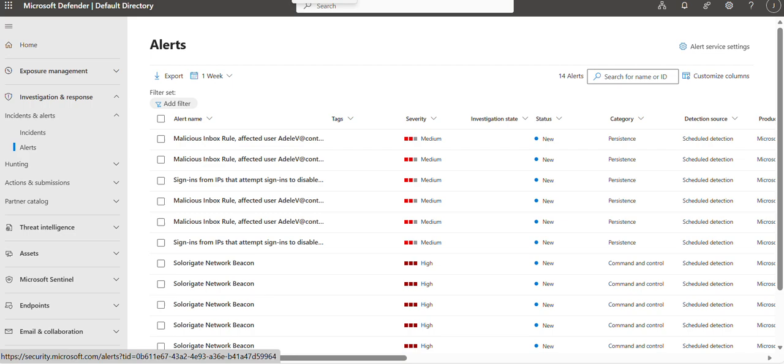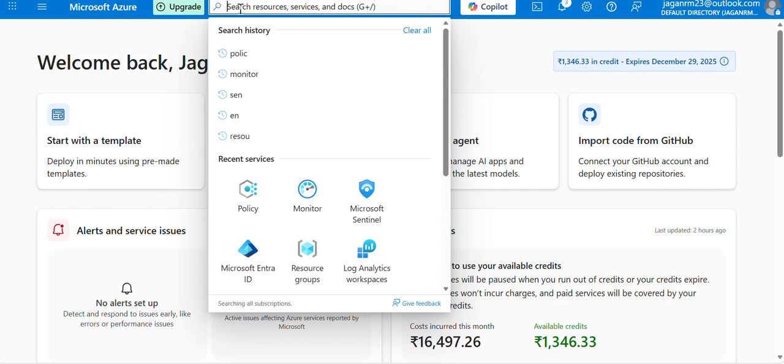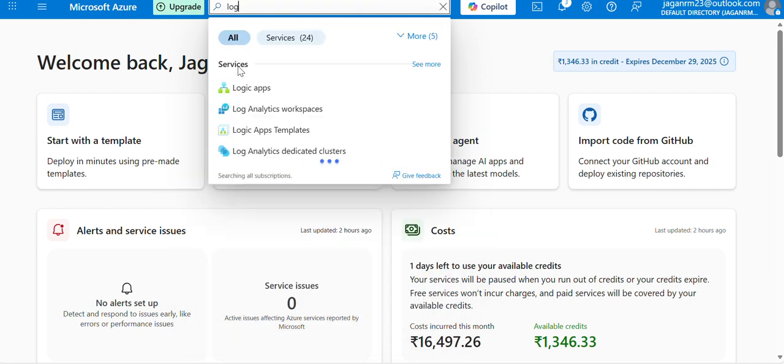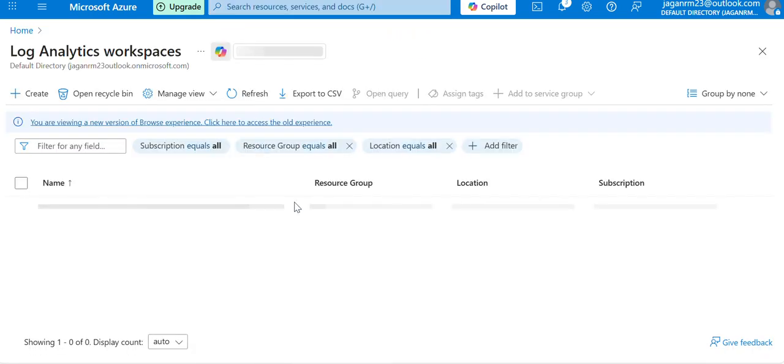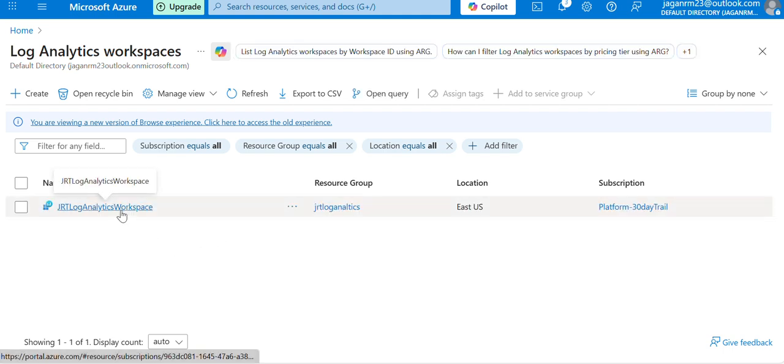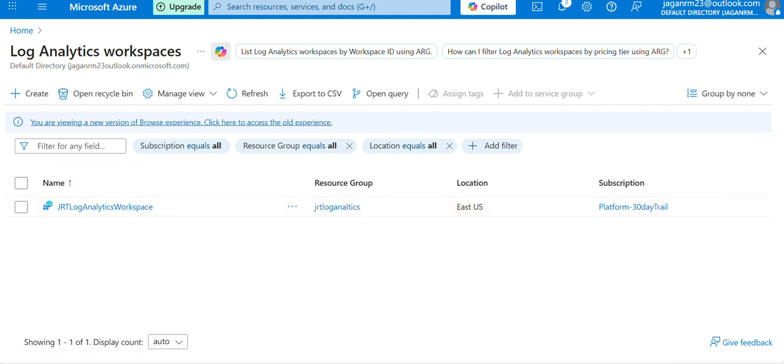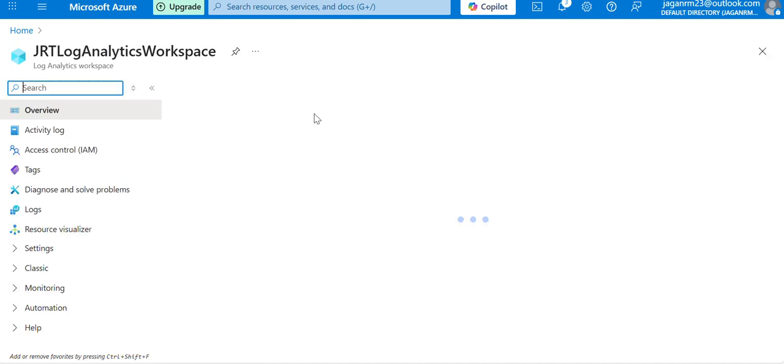We need to go to Log Analytics workspace. I'll go to Azure and search for Log Analytics workspace. Okay, this is the Log Analytics workspace where Sentinel is collecting the logs. Let's go and see.